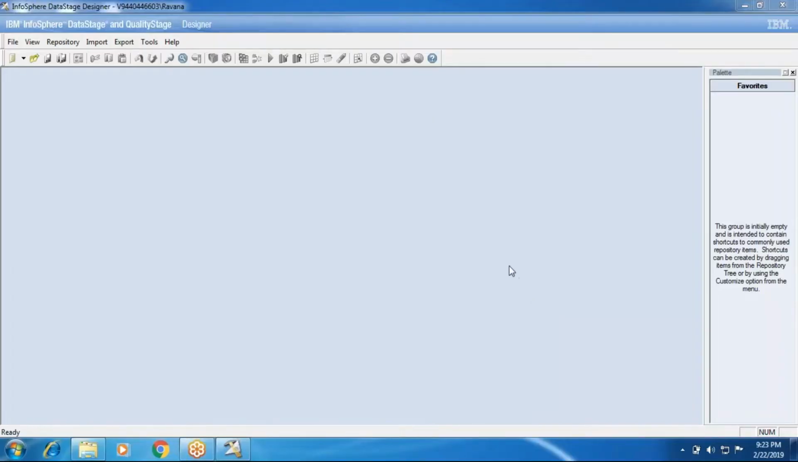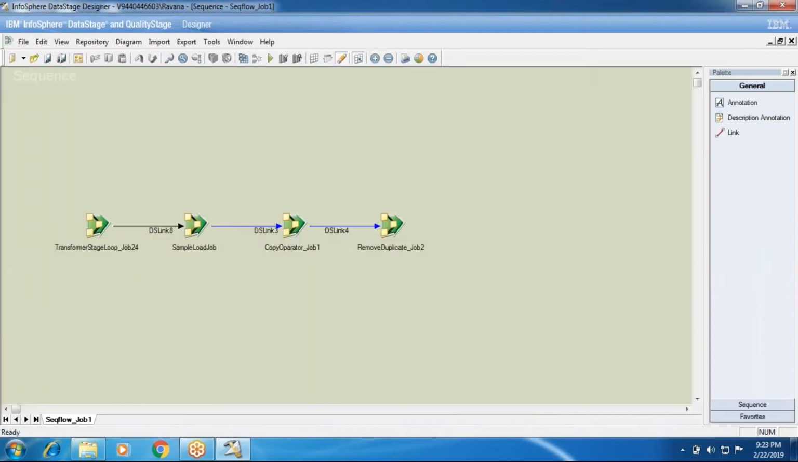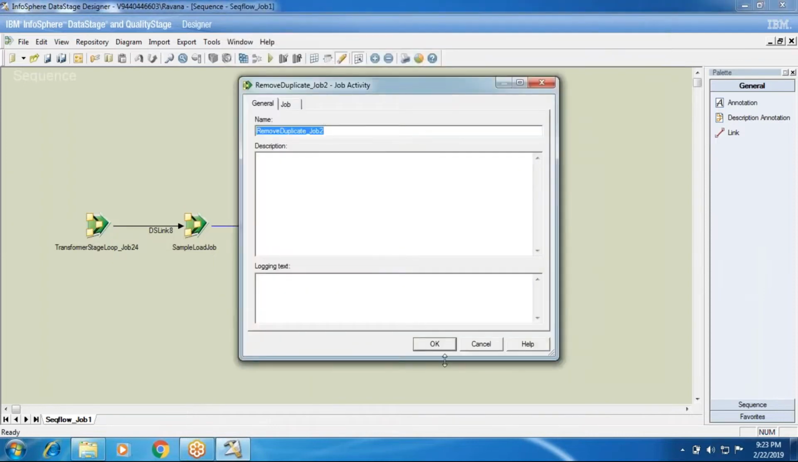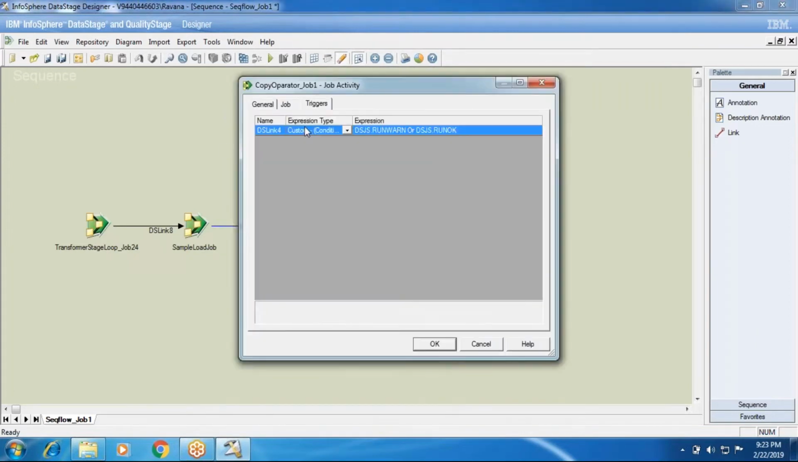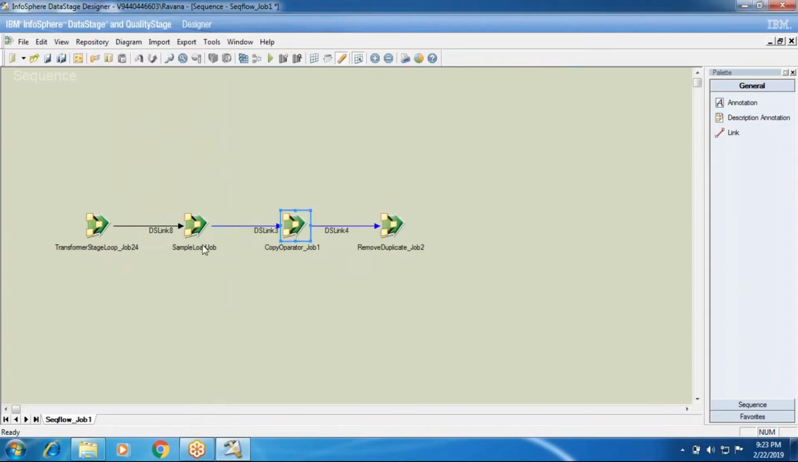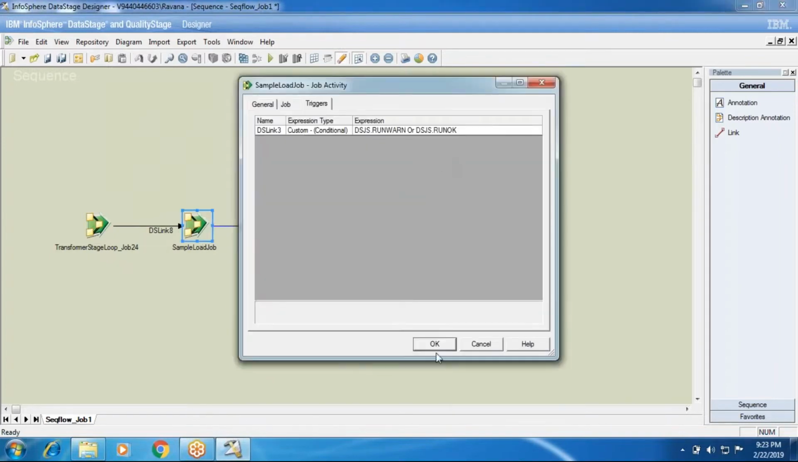In the last session we discussed trigger conditions, and to open the job of the sequential flow, this is the job that we were discussing previously for trigger conditions. In the last job we don't have output, so we cannot find a triggers tab here, and all these conditions are okay. To elaborate on the previous session, I'm just going on.